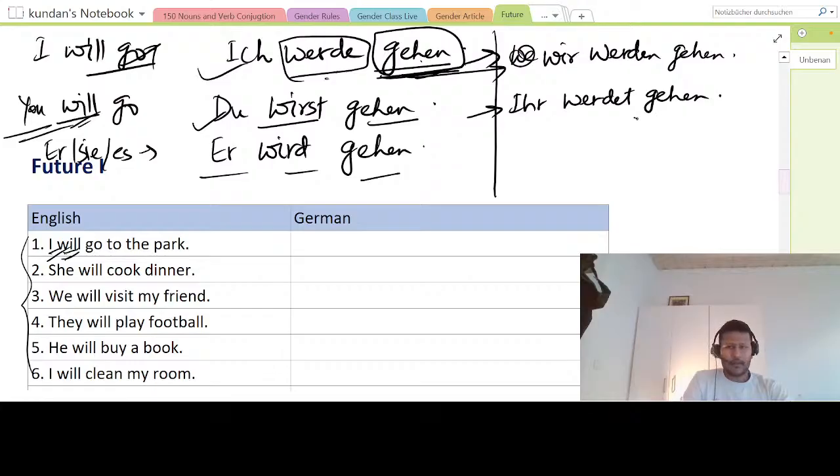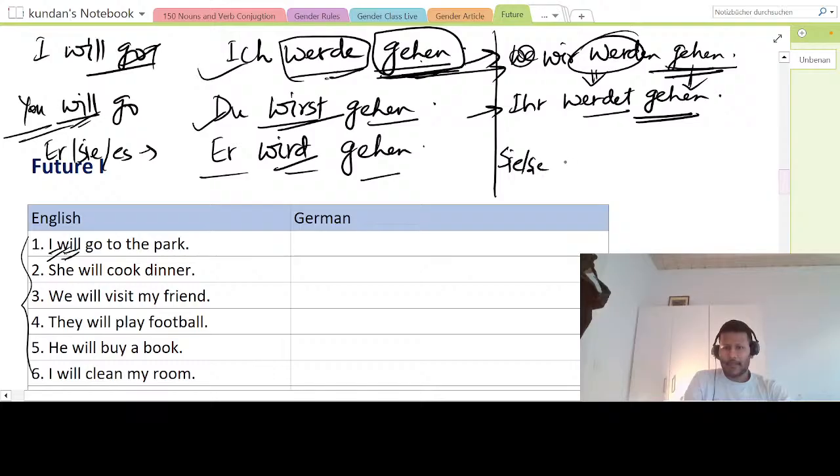You see what I'm doing? Just putting the form here. The infinitive form, no change at all. What is changing here? The werden. So ich werde, du wirst, er/sie/es wird, wir werden, ihr werdet, and sie werden. So if I say they will go, sie werden gehen.